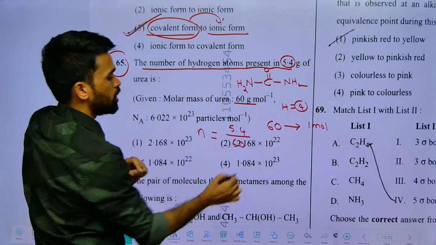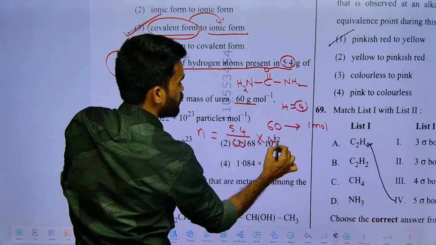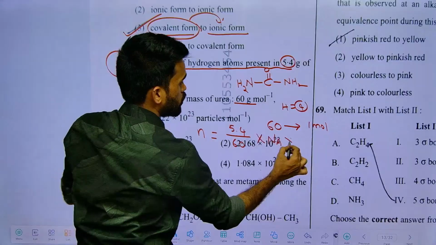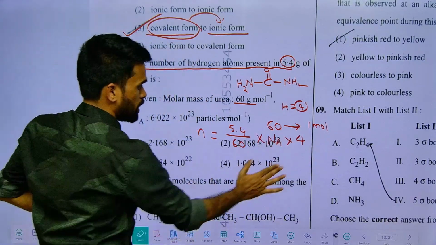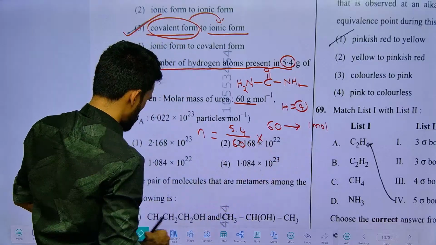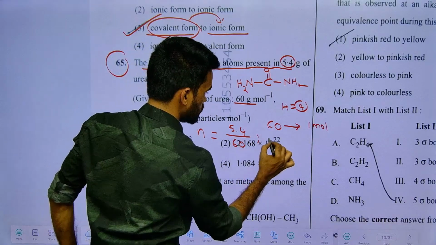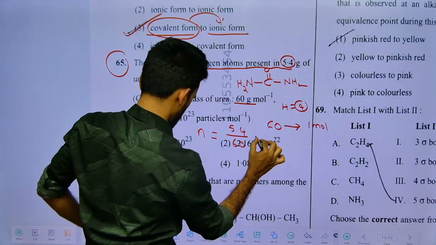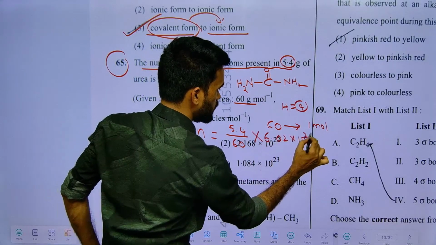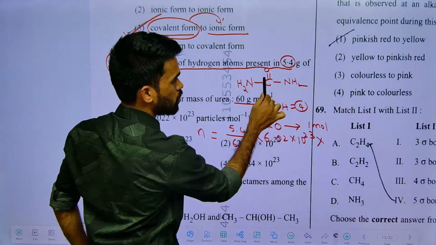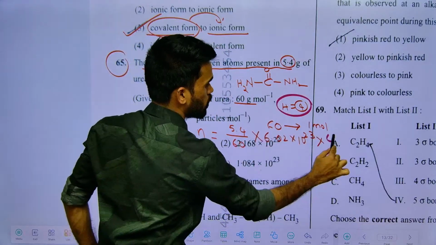In 1 mole of urea, there will be Avogadro number of urea molecules. In 1 molecule, there are 4 hydrogen atoms. You can write it like this. Avogadro number, I can write as 6.02 into 10 power 23. And in 1 molecule of urea, how many hydrogens are there? 4. That's it.